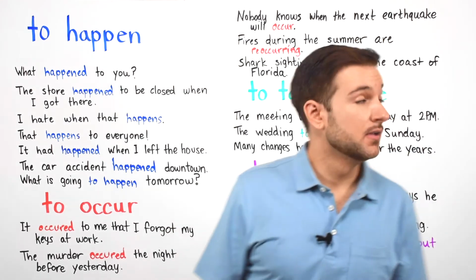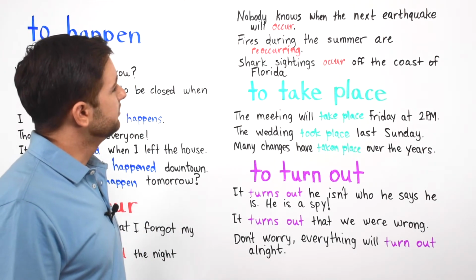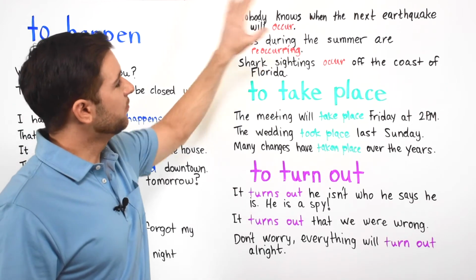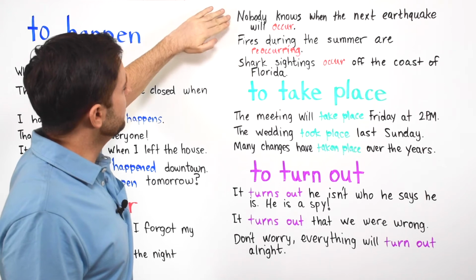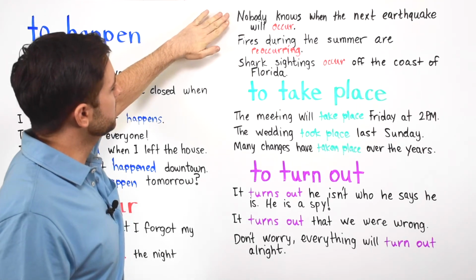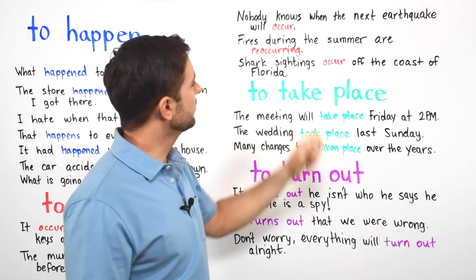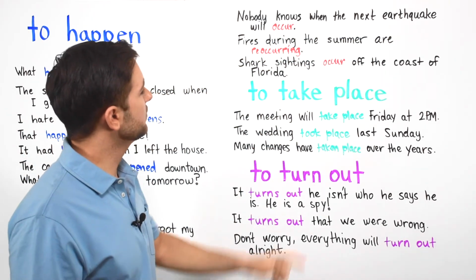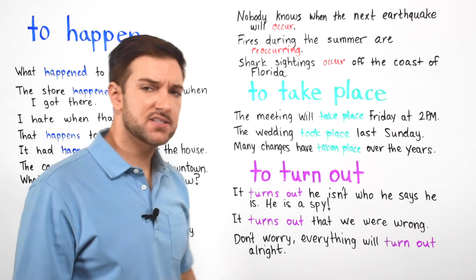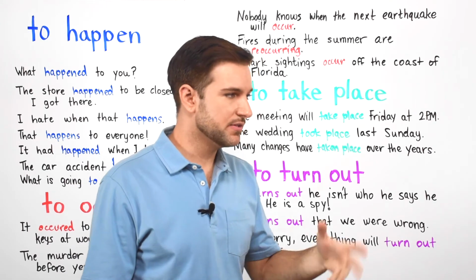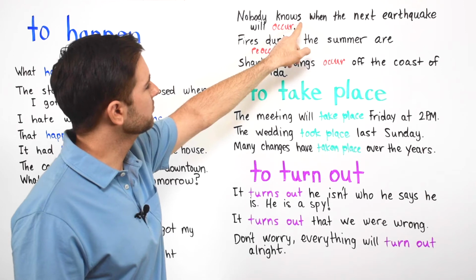All right? Next. Nobody knows when the next earthquake will occur. Again, this is more formal. Okay? This is something that you'll hear in the news or maybe in a magazine. You'll read this in the newspaper. Nobody knows when the next earthquake will occur. Okay, you can also say happen. Nobody knows when the next earthquake will happen. That's used more in everyday speech with your friends, with your family. This is something that you would more or less read.